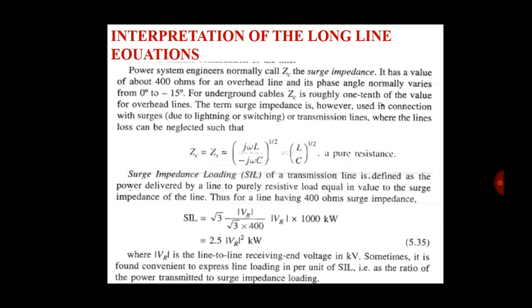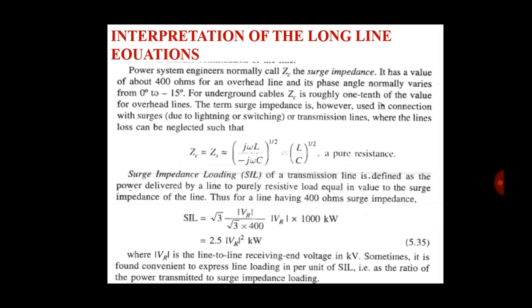So SIL is the power delivered by a line to a purely resistive load equal in value to the surge impedance. We have the equation SIL is equal to √3 VR divided by √3 into 400 into VR into 1000 kilowatt.